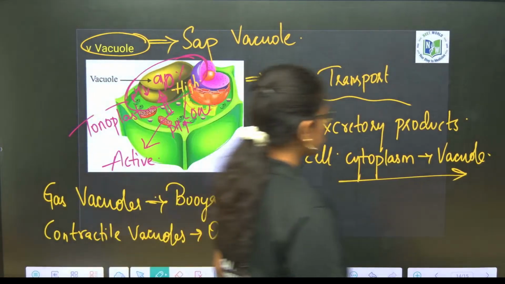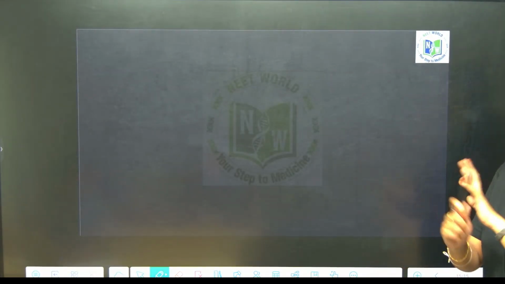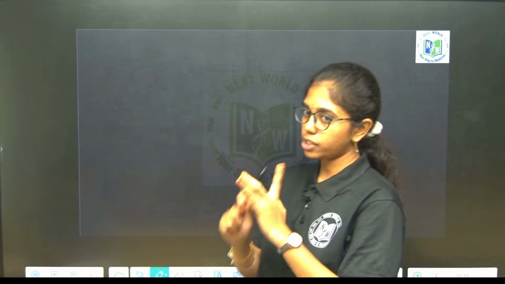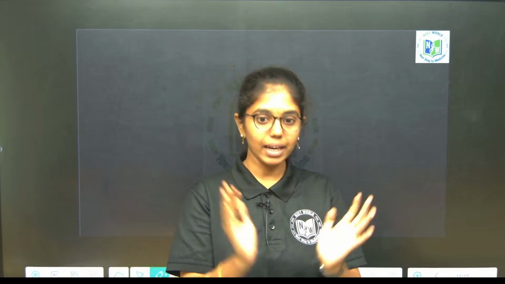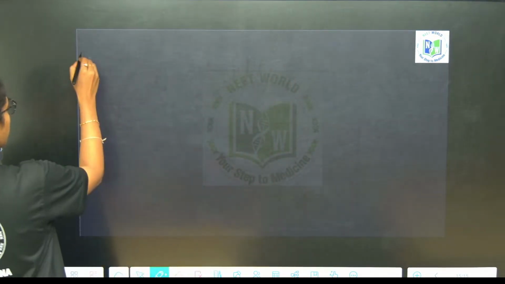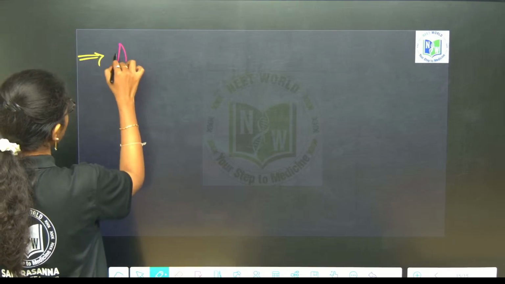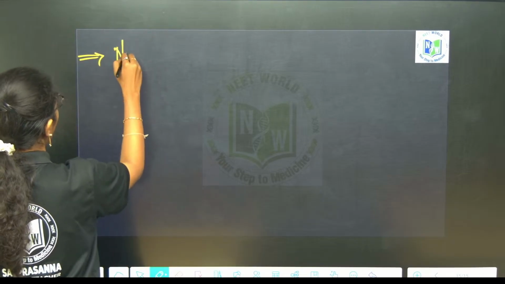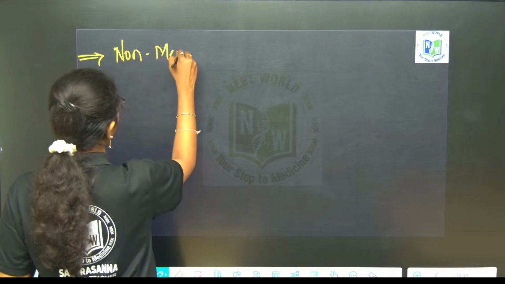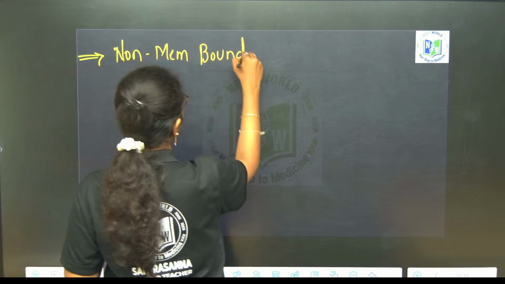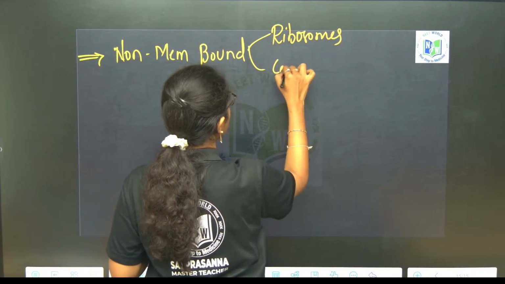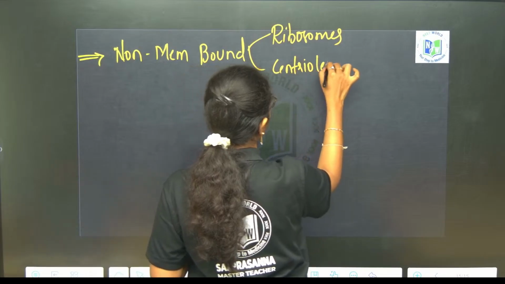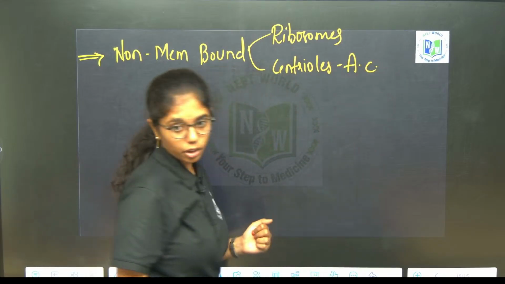Next. So, with this the complete endomembrane system is done: endoplasmic reticulum, Golgi bodies, lysosomes and vacuoles. Clear with these four concepts. What is left in cell the unit of life is non-membrane bound organelles, which include what? Of course, ribosomes, and centrioles in the animal cell.